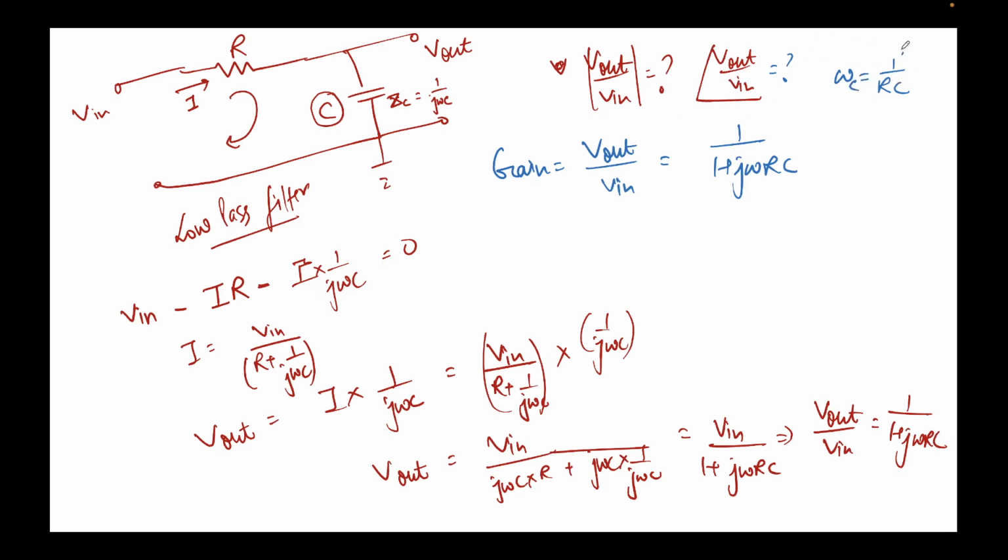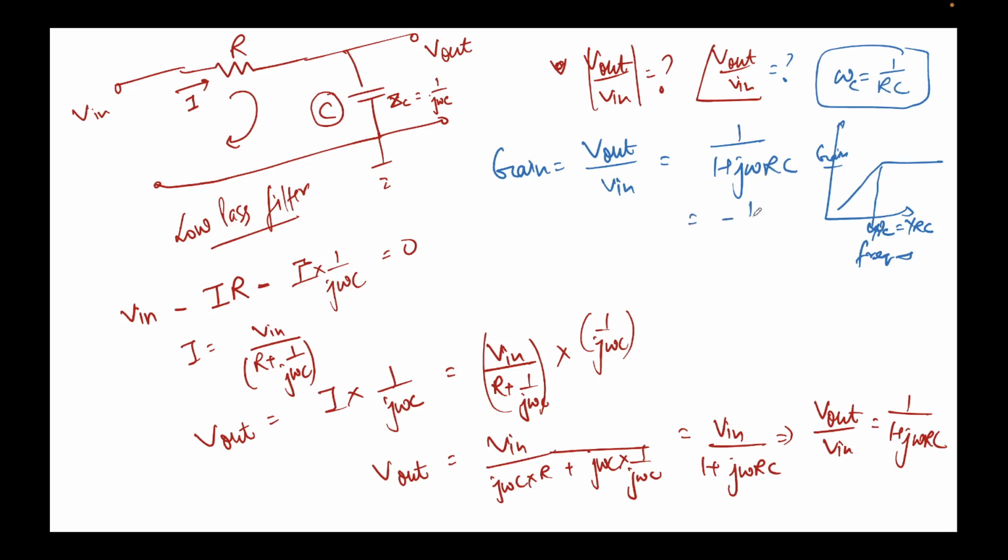This is actually called the cutoff frequency. Why is it called cutoff? Because above this and below this, it is a low pass filter. As I told you, the graphs look something like this. This frequency is denoted by omega c, which in this case is 1 upon RC. This is frequency and this is gain. It's called cutoff because below this the circuit is giving very low gain. However, above this it will give high gain. So we simply put the value of omega given in the question, 1 upon RC.